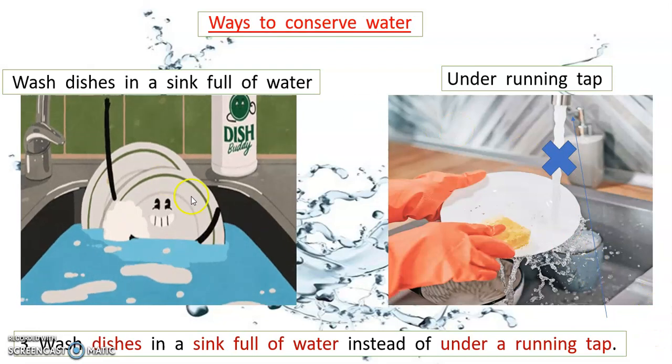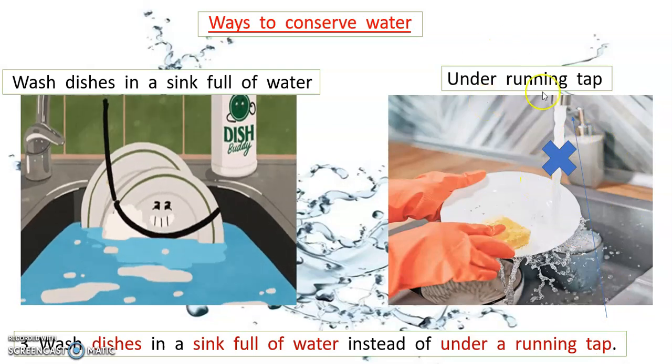Number 3, wash dishes in a sink full of water instead of under a running tap.